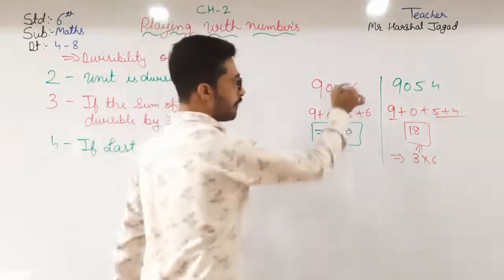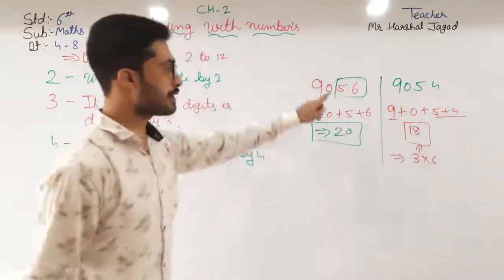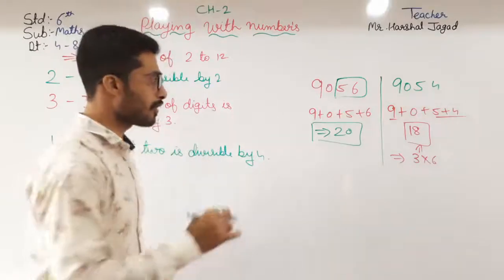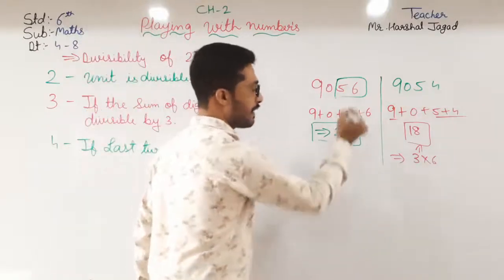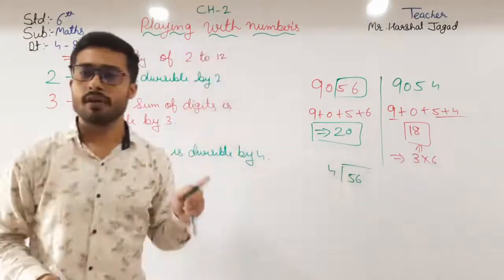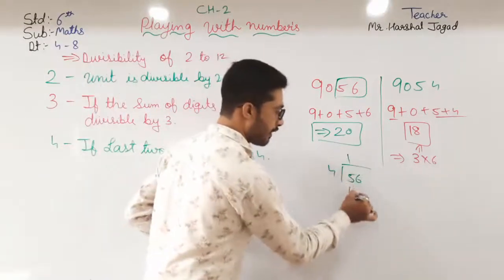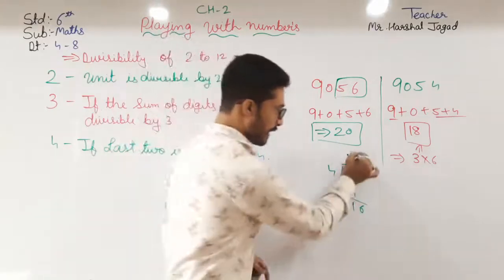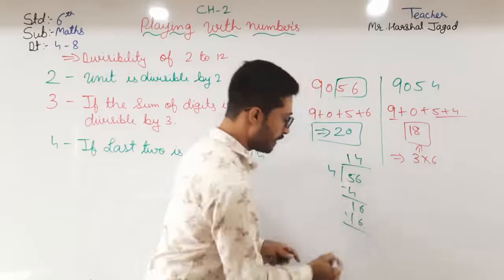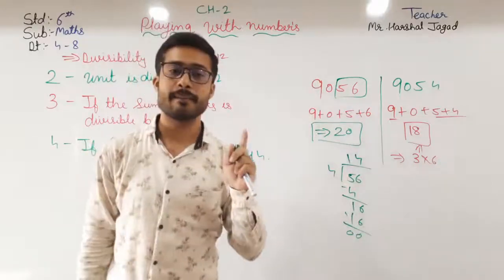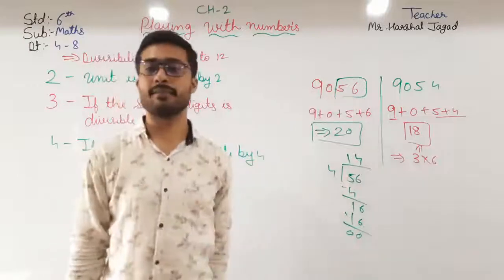Here I have taken 9056. We have to check whether 9056 is divisible by 4 or not. So first of all we have to check whether 56 is divisible by 4 or not. So 4 ones are 4, and 4 fours are 16. So you can see that this 56 is divisible by 4, then this number is divisible by 4.